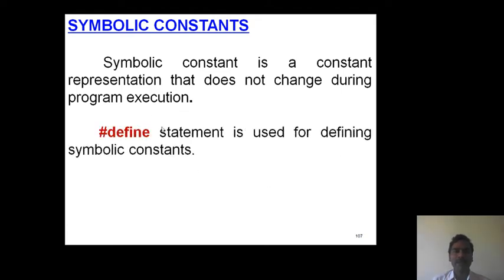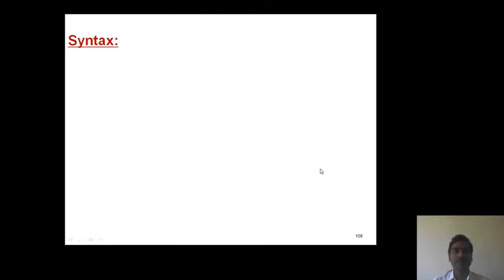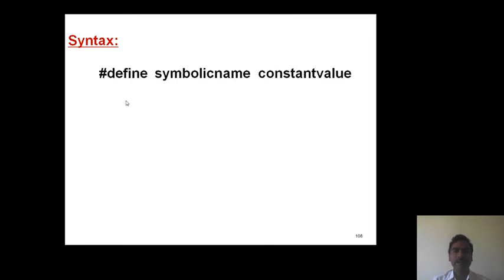In general, symbolic constants start with the statement #define. The #define statement is used for defining symbolic constants. Now, this is the general format of defining a symbolic constant. It starts with the statement #define followed by symbolic name, space, constant value.